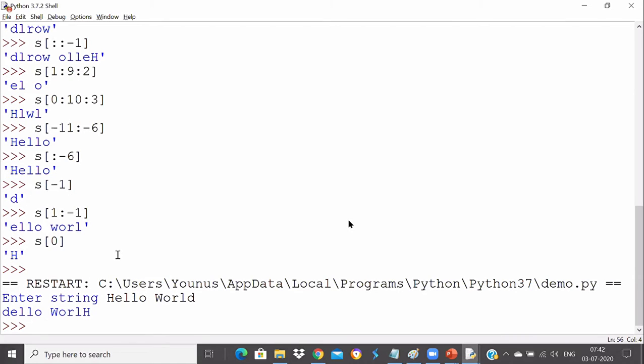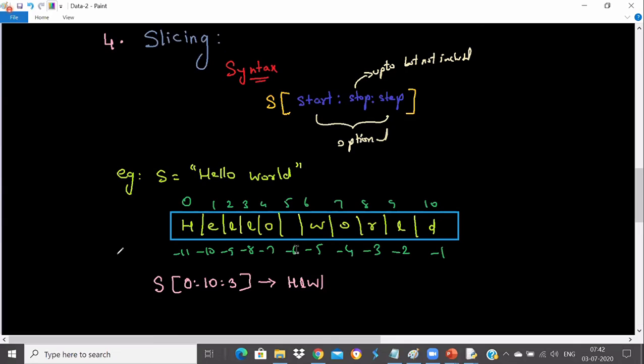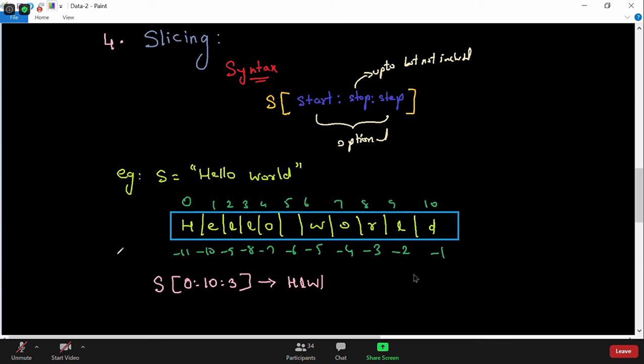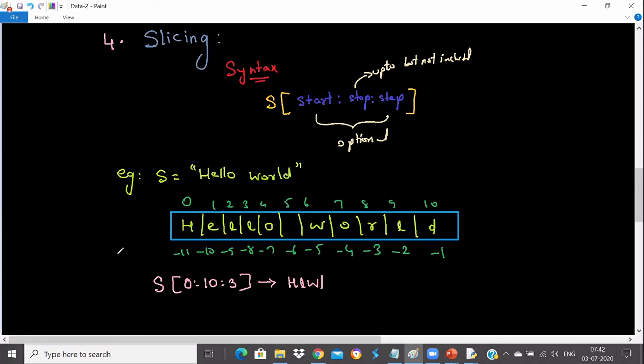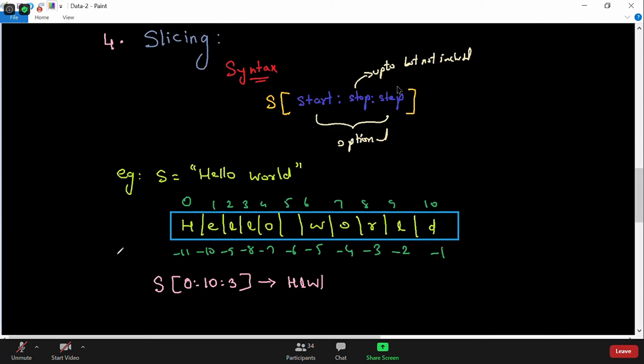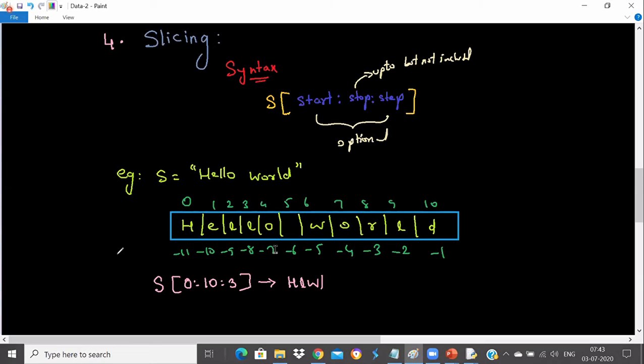S of 0, what should print from begin 0 or last 0? There is no last 0, Satyam. Why is there a confusion? You just check this one. There is no last 0. 0 will be only once at the beginning. The last value is -1 index. There is no negative 0. So in negative values, there is no 0. Negative indexing always starts with -1. Got it, Satyam?